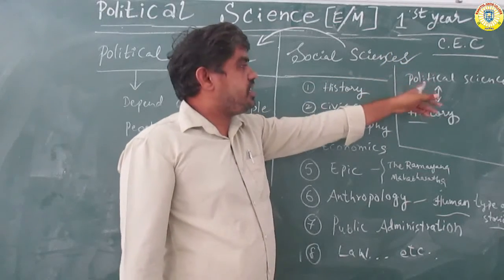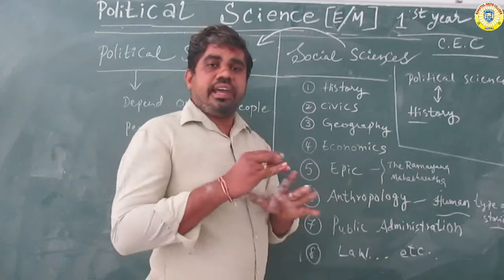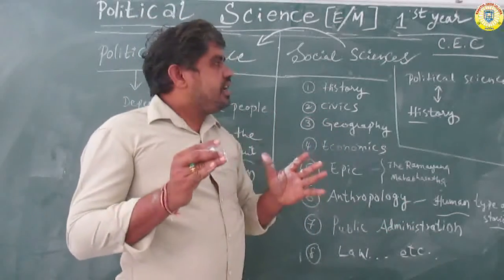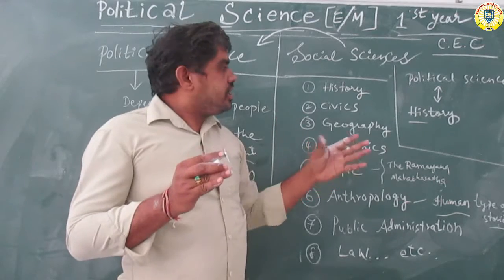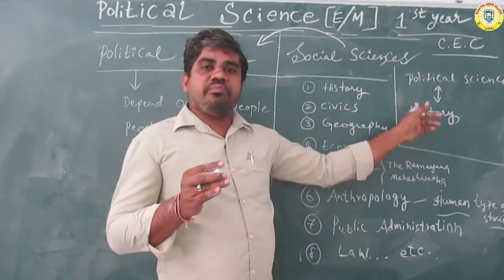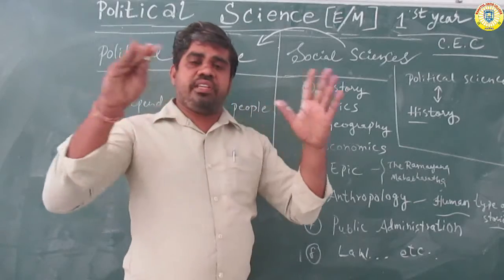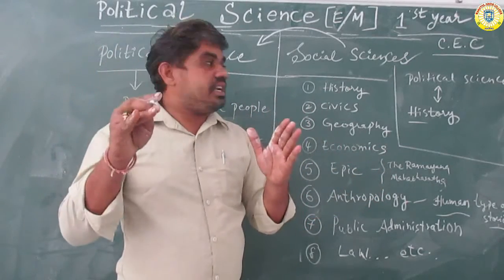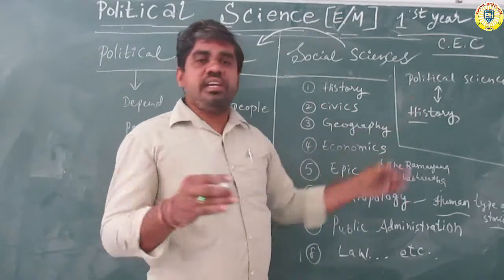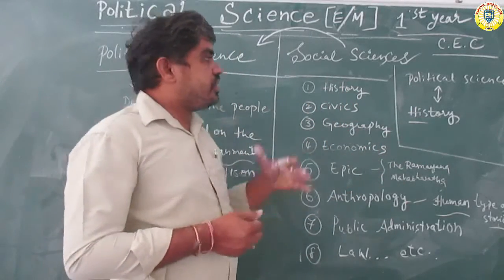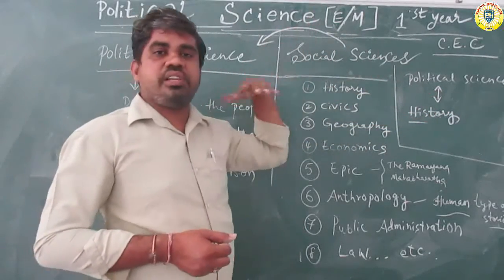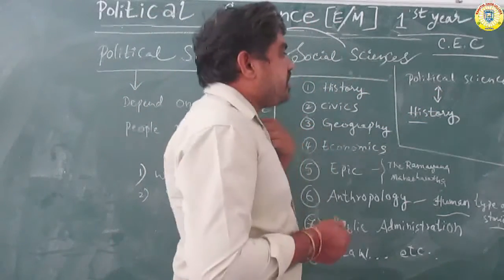So history and political science have a direct relation. History is one of the biggest parts, and political science is a smaller part. There is no fruit of political science without history, and no root of political science without history.